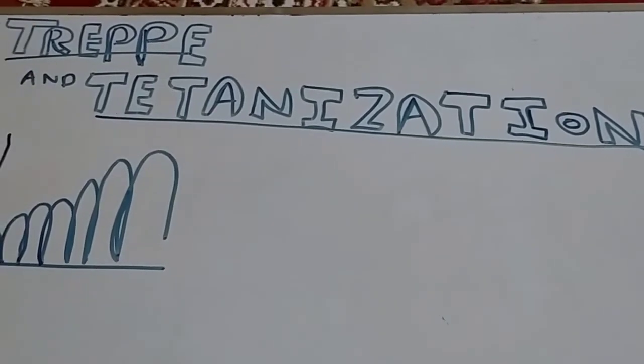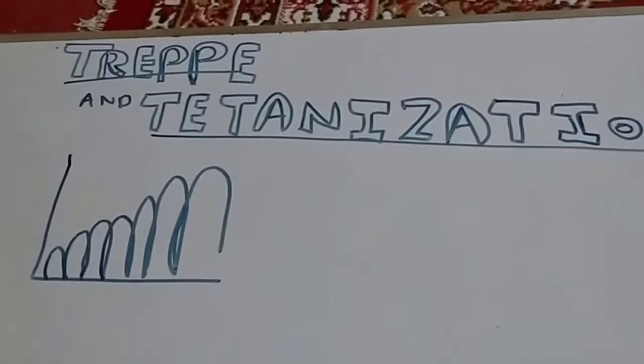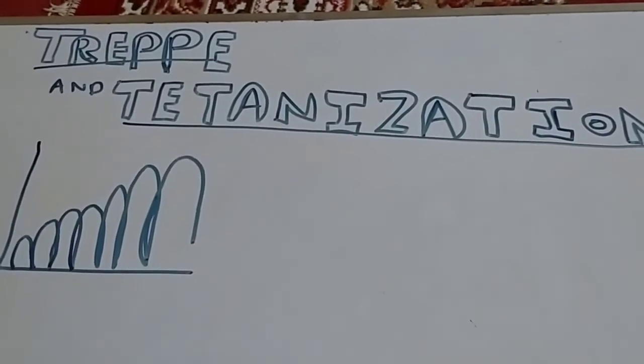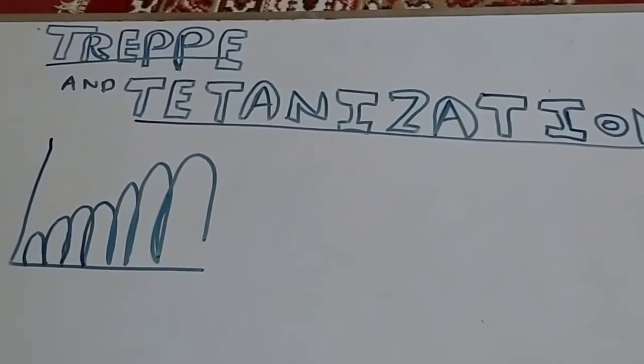This type of contraction occurs in the heart muscle, and you must remember this very important point, that in this type of contraction fatigue does not occur because the muscle is getting completely relaxed. That's why no fatigue occurs in this type of contraction.